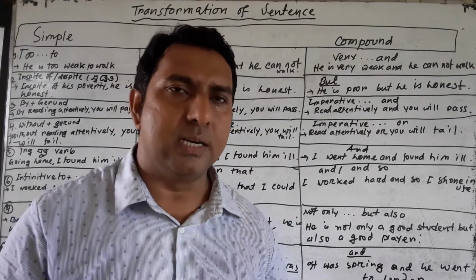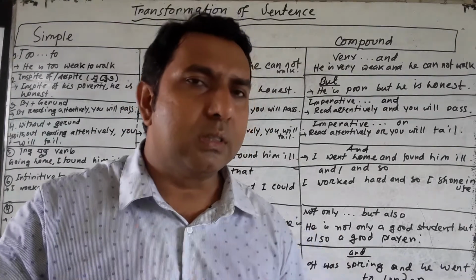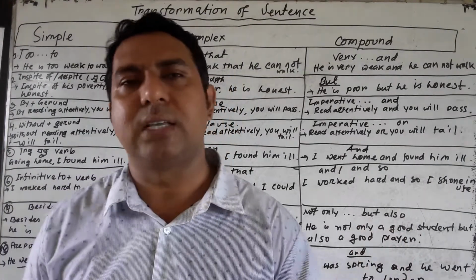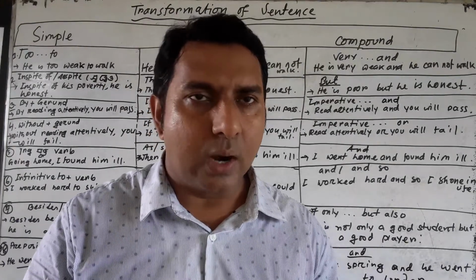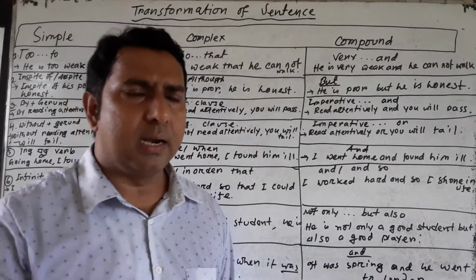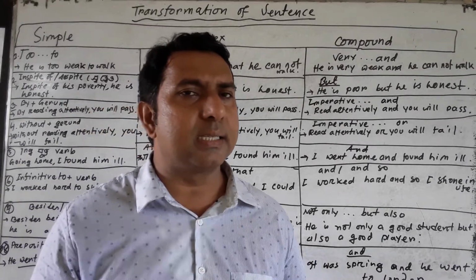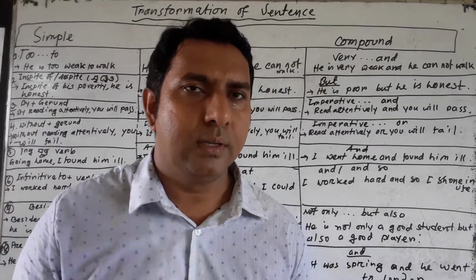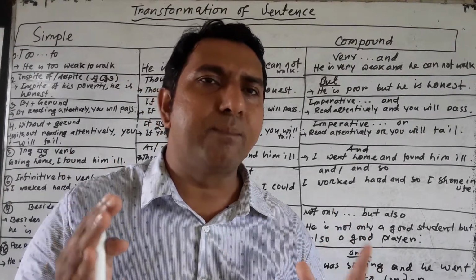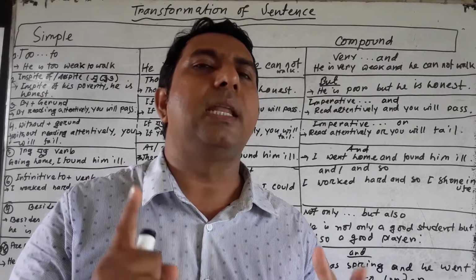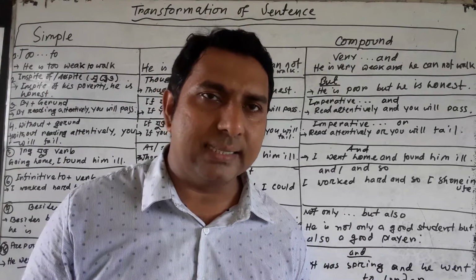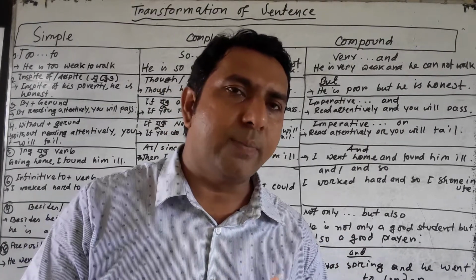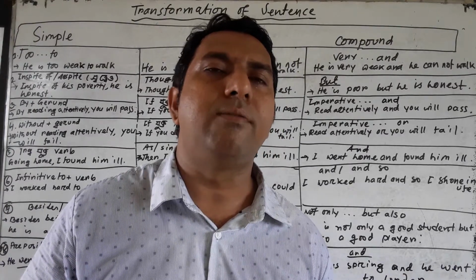But my dear learners, before going to the discussion of the rules of these three sentences, at first I would like to say what a simple sentence is. My dear learners, a simple sentence has only one subject and one verb, that means in a simple sentence there will be only an independent clause, whereas in a complex sentence there will be two or more clauses. One will be an independent clause and the other will be a dependent clause.